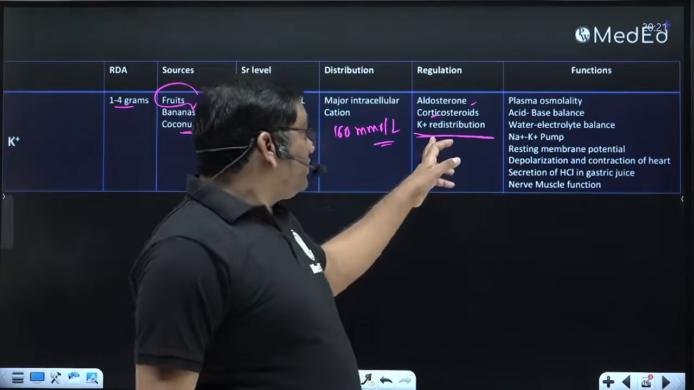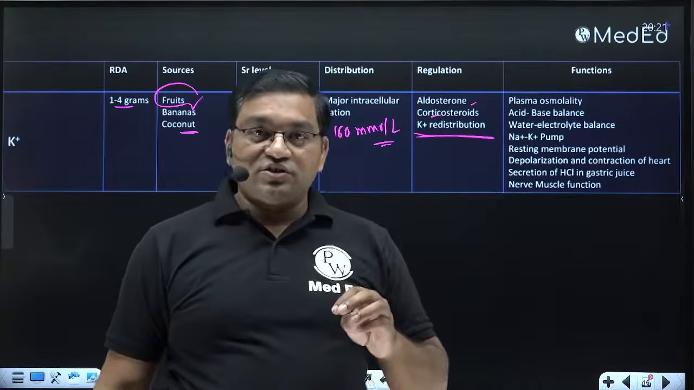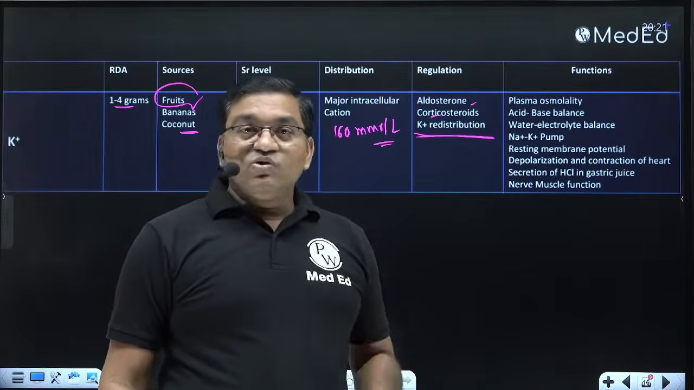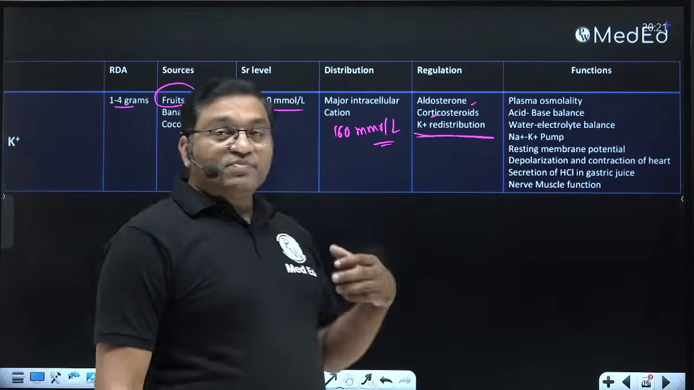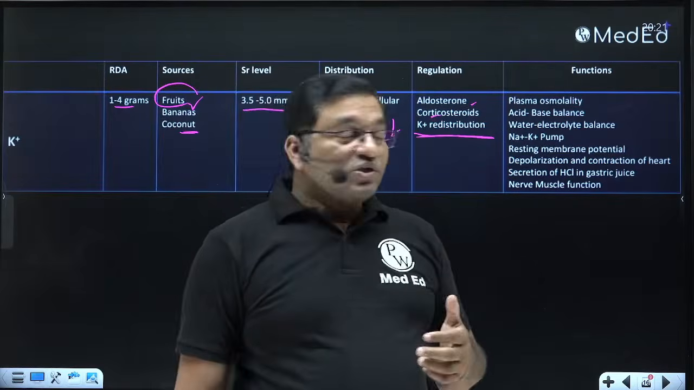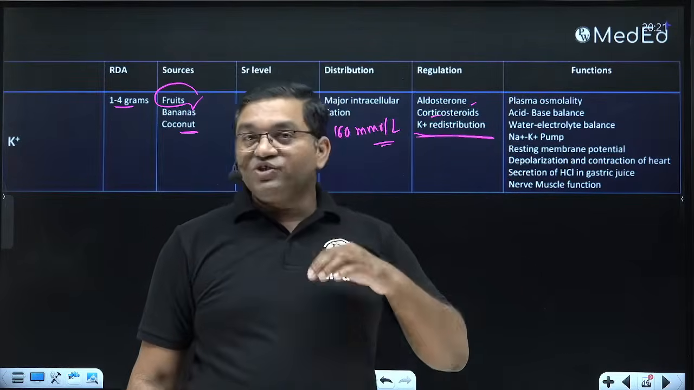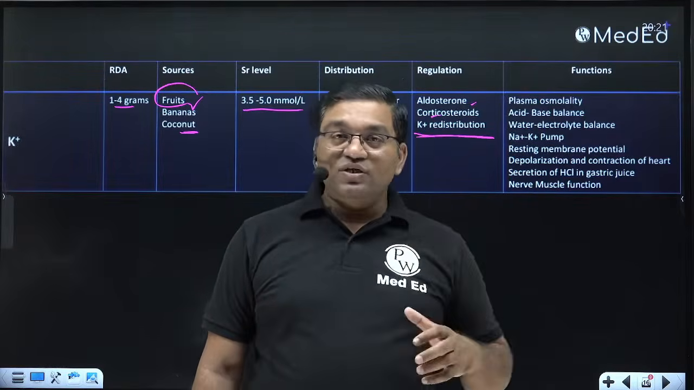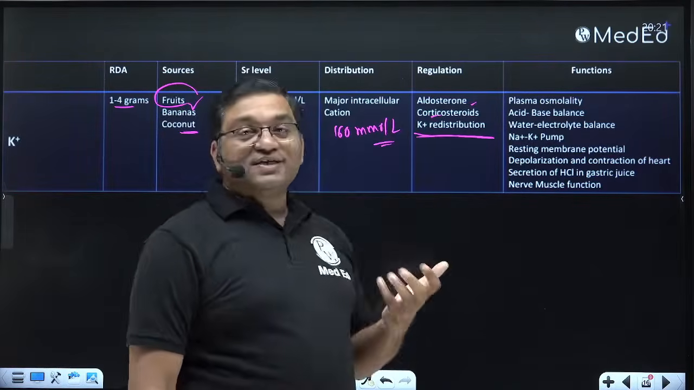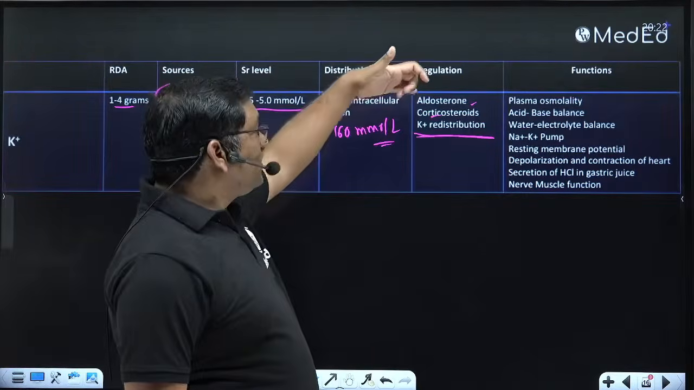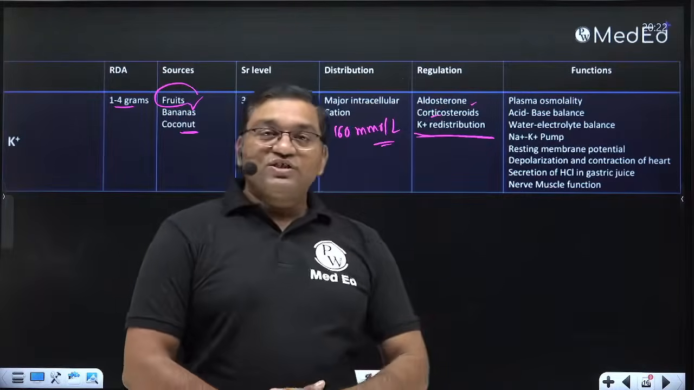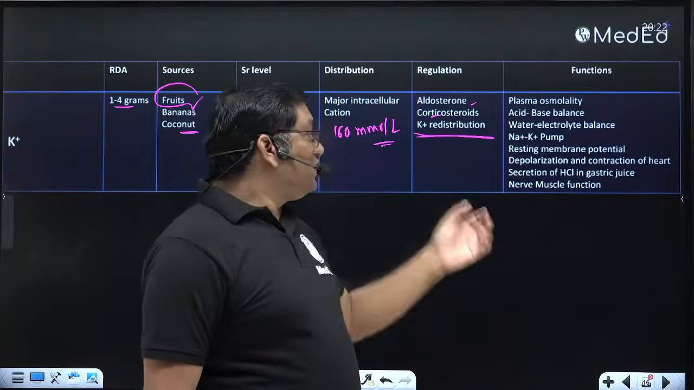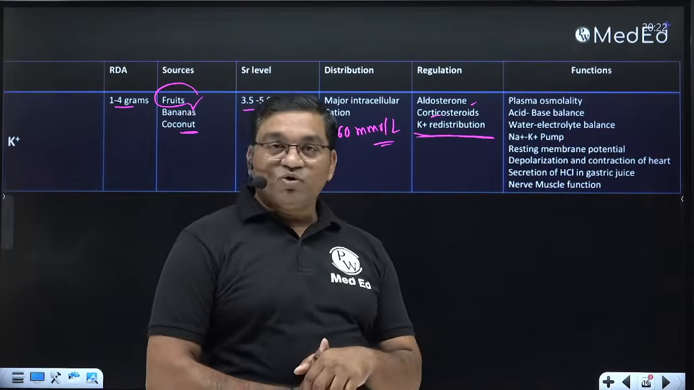Redistribution depends upon the hydrogen ion concentration. If there is metabolic acidosis, there is hyperkalemia, and if there is metabolic alkalosis, there is hypokalemia. It also depends on the insulin level. Insulin-dependent potassium channels cause uptake of potassium inside the cell. So it is regulated by aldosterone, and potassium redistribution depends on hydrogen ion concentration and the insulin level.